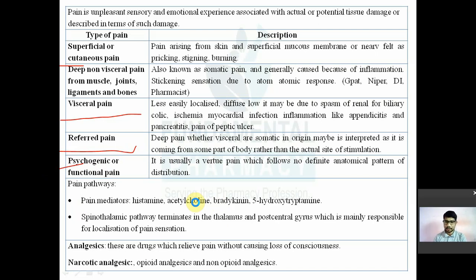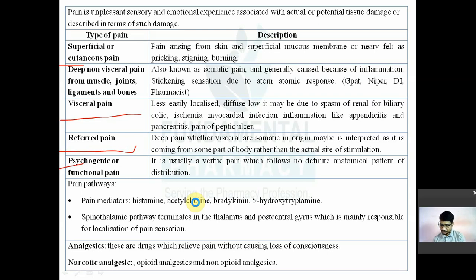In that case, you will not have any tissue damage, you will not have any organ damage, you will not have any deep pain, visceral pain, etc. But you are getting noxious sensations, you are getting pain sensation. So that type of pain is known as psychogenic pain or functional pain. मेरे को दर्द हो रहा है, कहाँ से हो रहा है कुछ भी नहीं हो रहा, सिर्फ हो रहा है. That is psychogenic pain or functional pain.